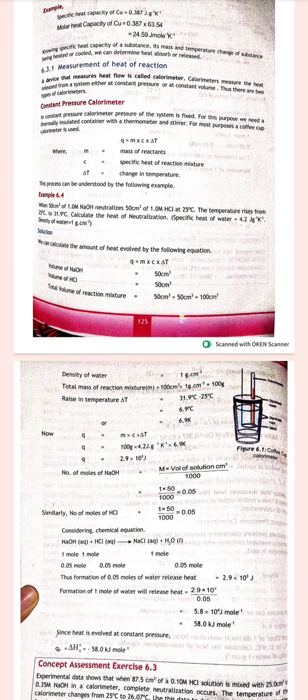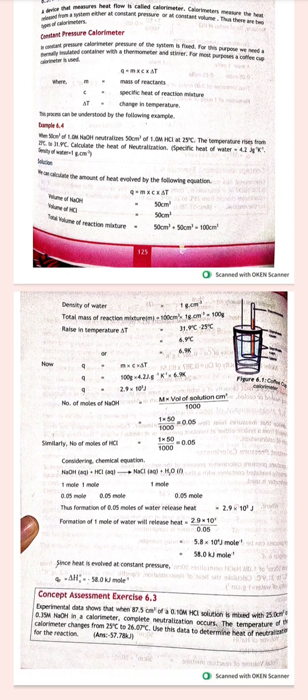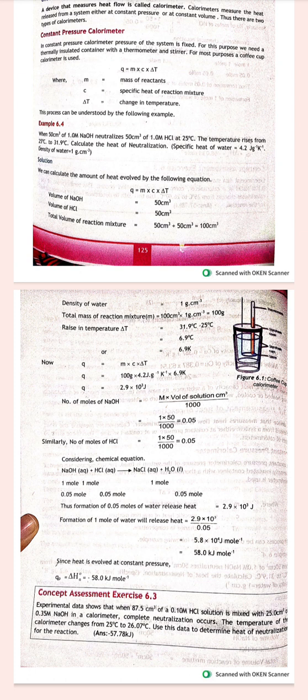Now, how do we measure the heat of reaction? The device that measures heat flow is the calorimeter. A calorimeter measures the heat released from a system either at constant pressure or constant volume. So there are two types of calorimeters. In the constant pressure calorimeter, Q is equal to m into c into del T, where m is the mass of the reactant, c is the specific heat, and del T is the change in temperature.